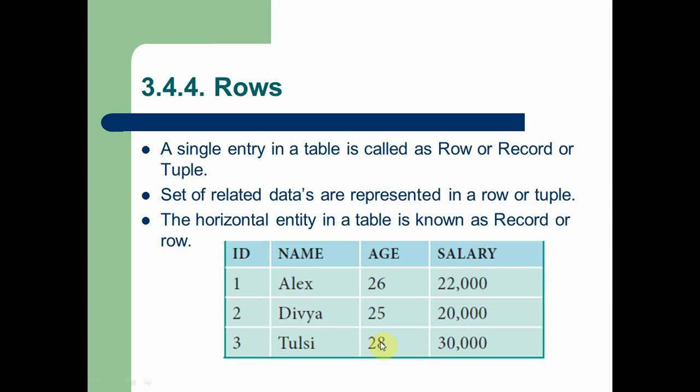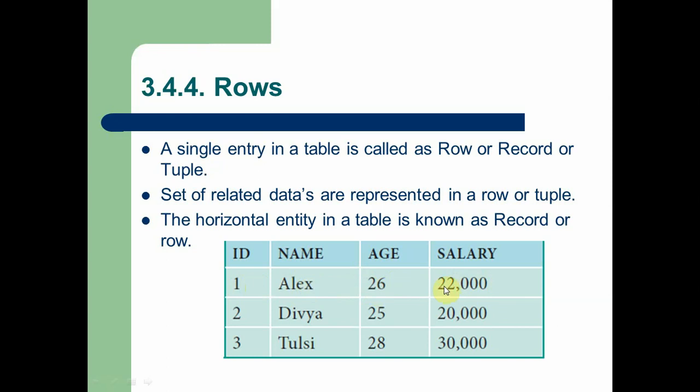See the first row: 1, it is an integer. Second data is Alex, that is characters. Third data is 26. Fourth data is 22,000. So here you can see different types of data. Each and every horizontal entity in a table is known as a record, row or tuple, which consists of